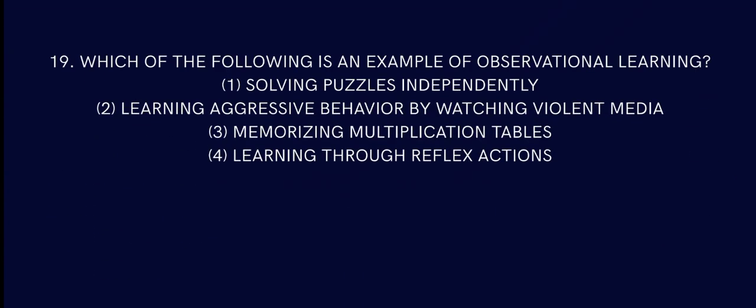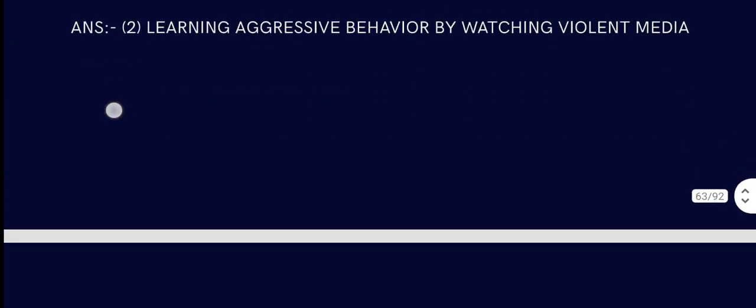Question number 19. Which of the following is an example of observational learning? Solving puzzles independently, or learning aggressive behavior by watching violent media. You are learning something by observing, so the answer should be learning aggressive behavior by watching violent media. Yes, that is your answer.